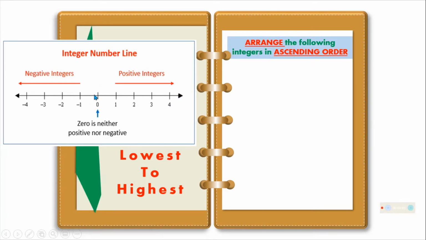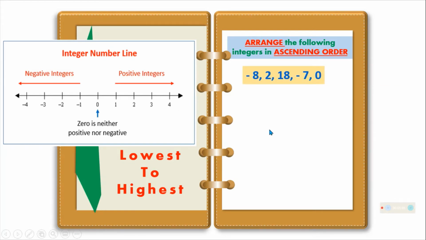In the middle, or in the center, that is 0. And then, going to the right is positive integers, and going to the left is negative integers. So, we will arrange the following integers in ascending order, meaning from lowest to highest. So going to the right.